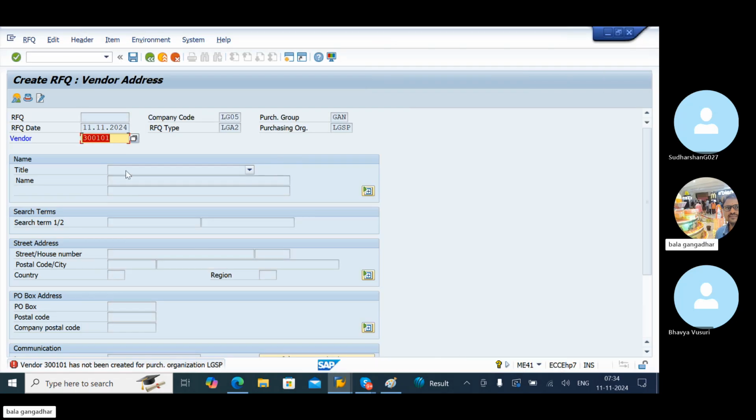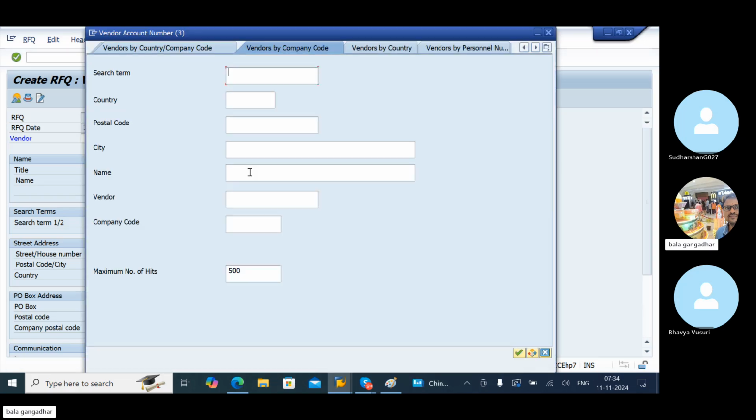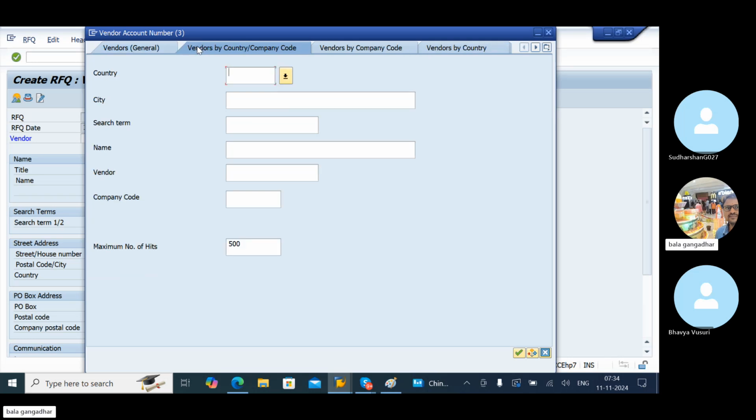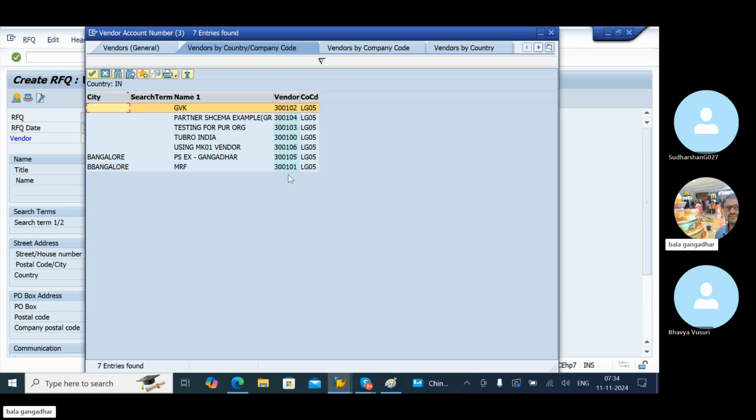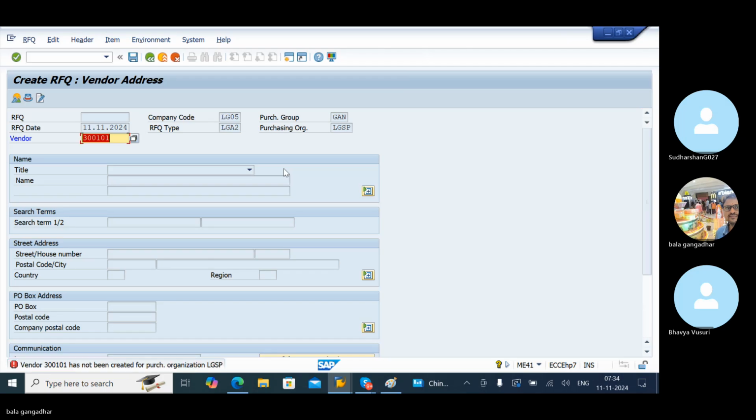See now something LG SP not. Okay, this vendor is not related to this purchasing organization. We'll see here. Something issue.